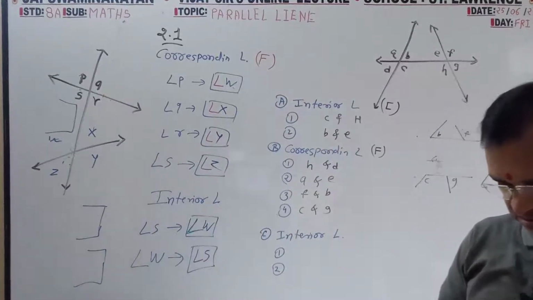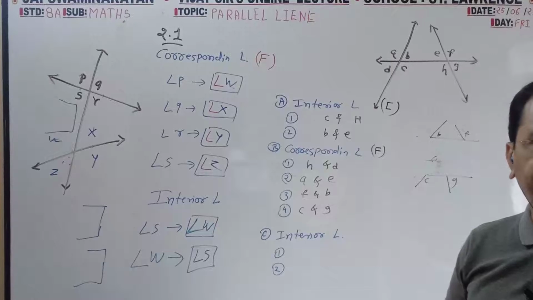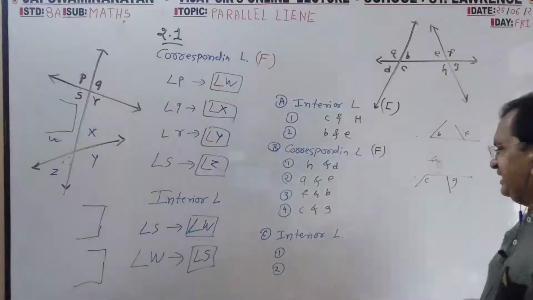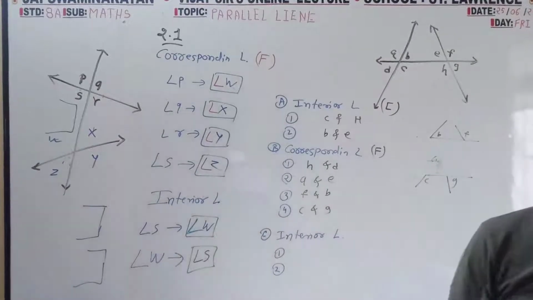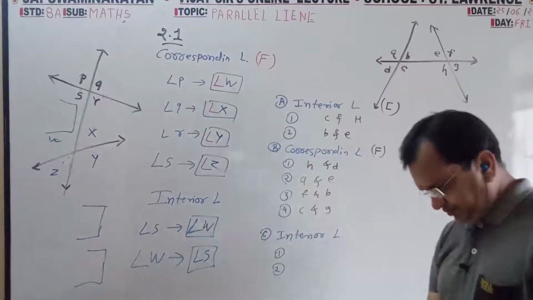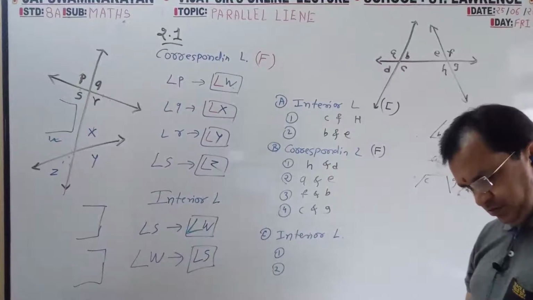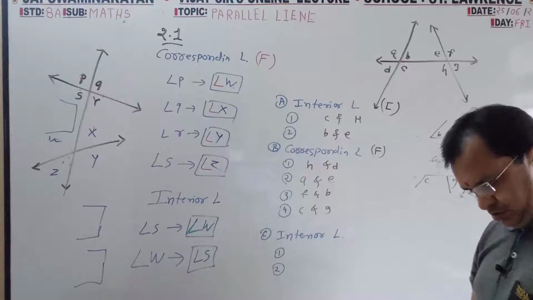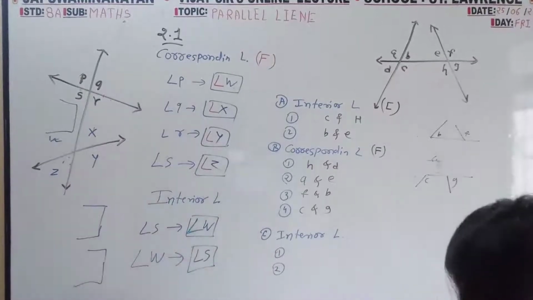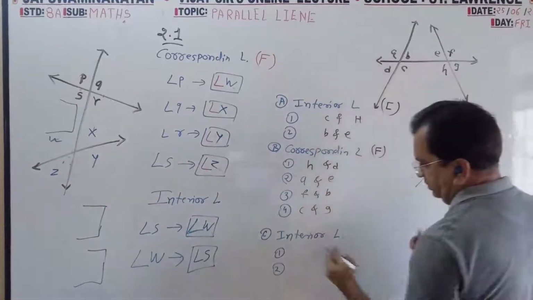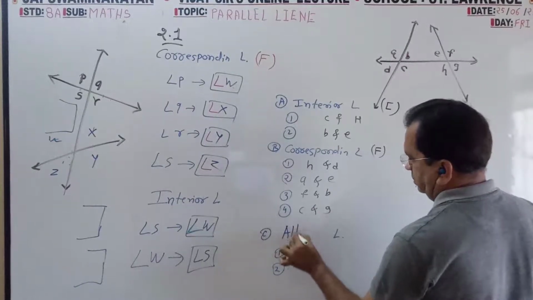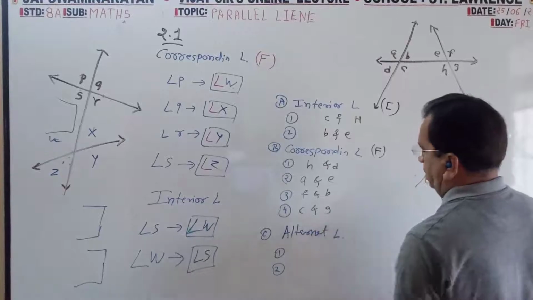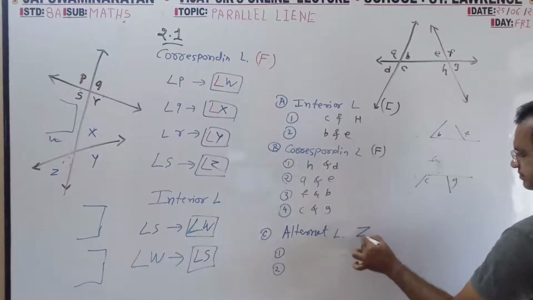Now interior. This is interior, this is interior. Wait. Interior now alternate. Alternate means Z shape.